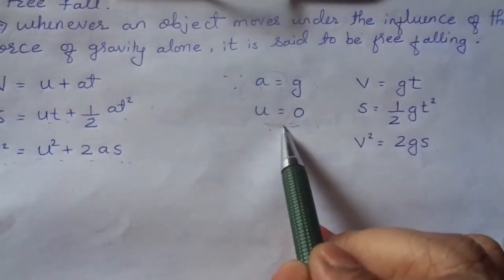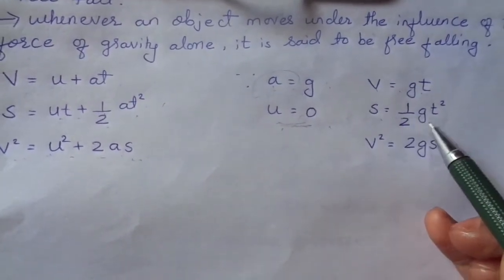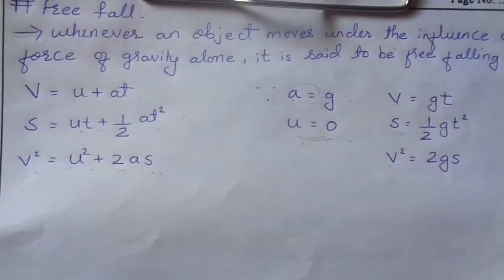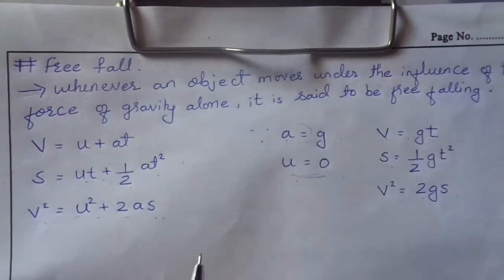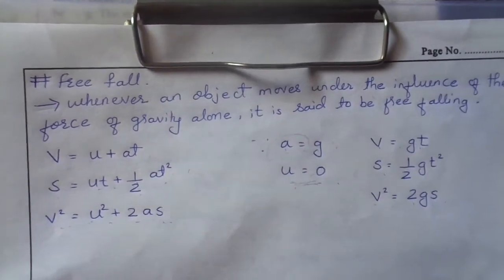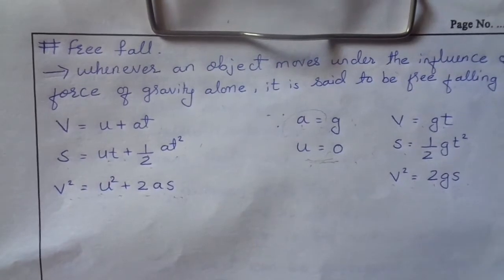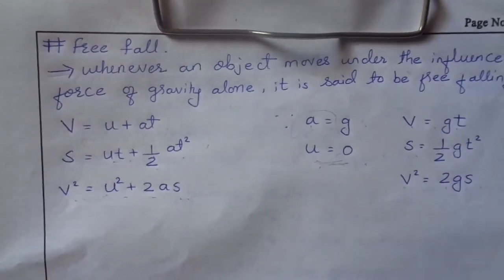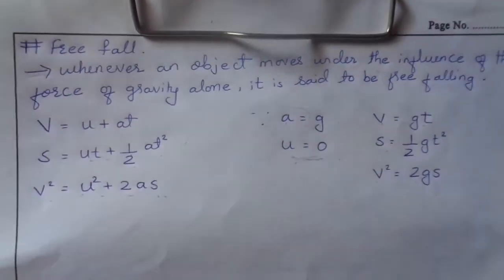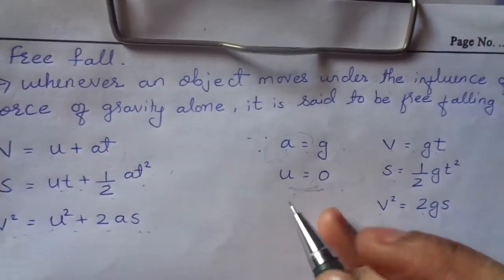Substituting a equals g and u equals 0, we get v equals gt, s equals half gt square, v square equals 2gs. Free fall is possible only in vacuum, because if a body is normally falling freely, there are other forces such as frictional force and air resistance and buoyancy force which will act on the object. So a true free fall is only possible in vacuum.